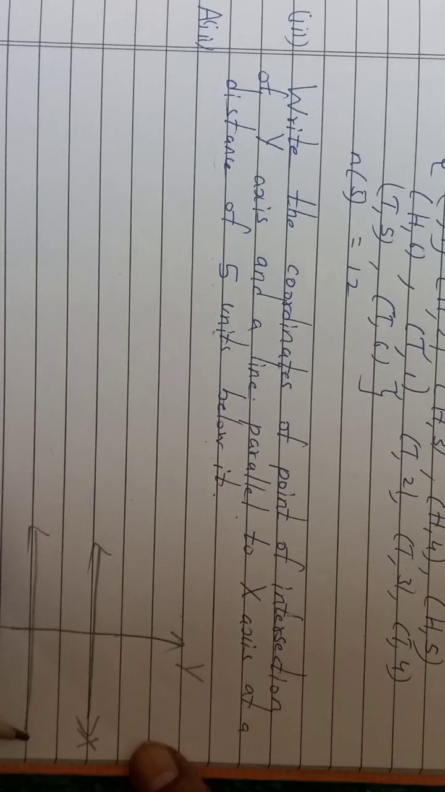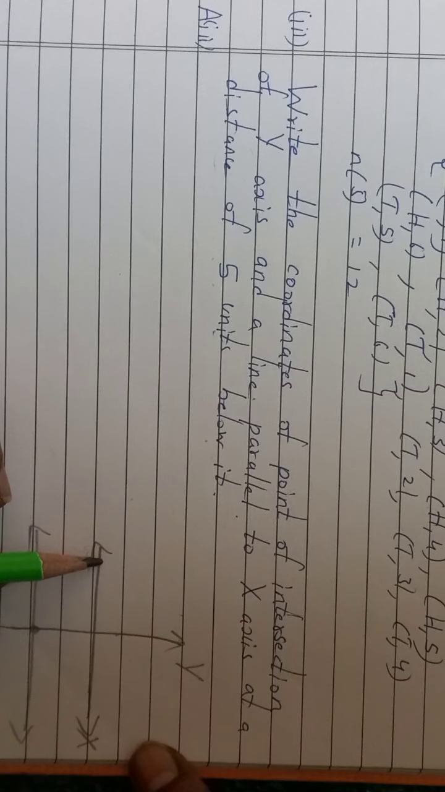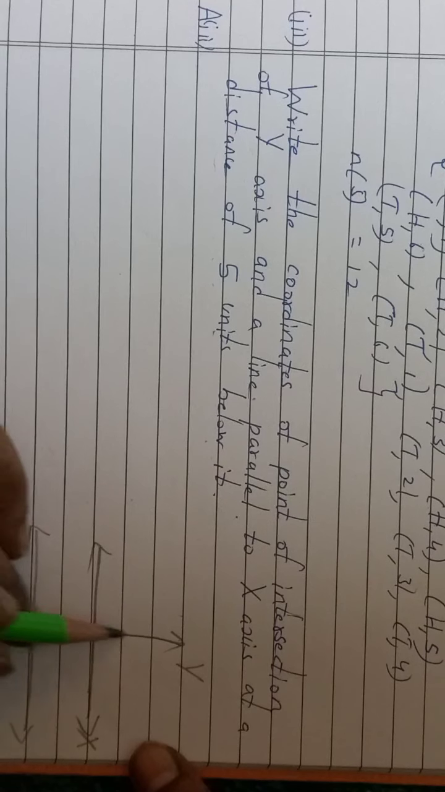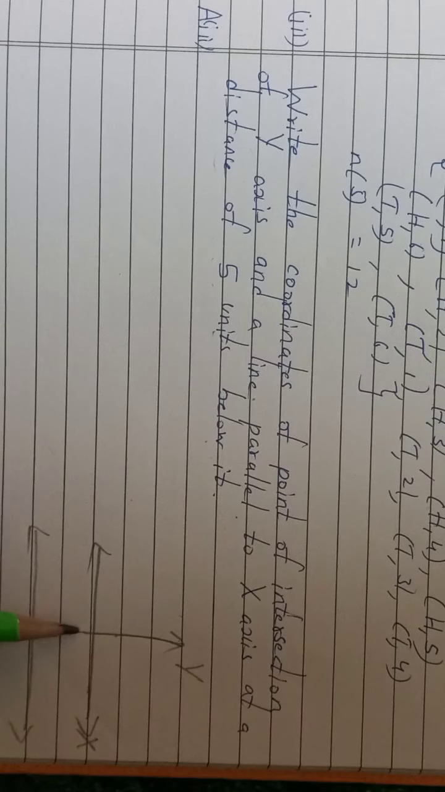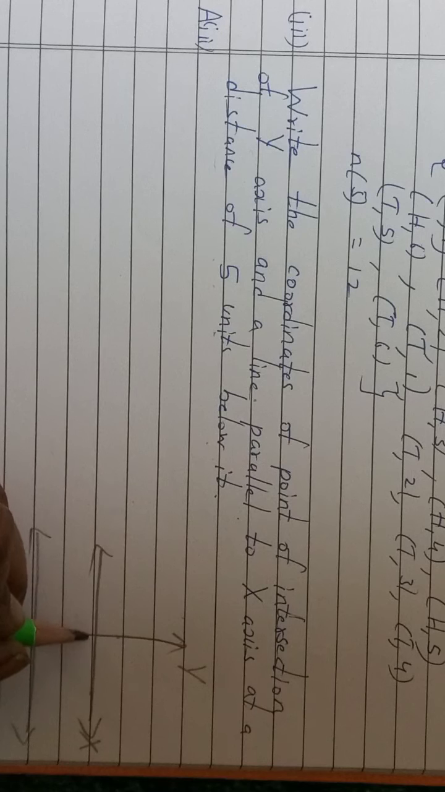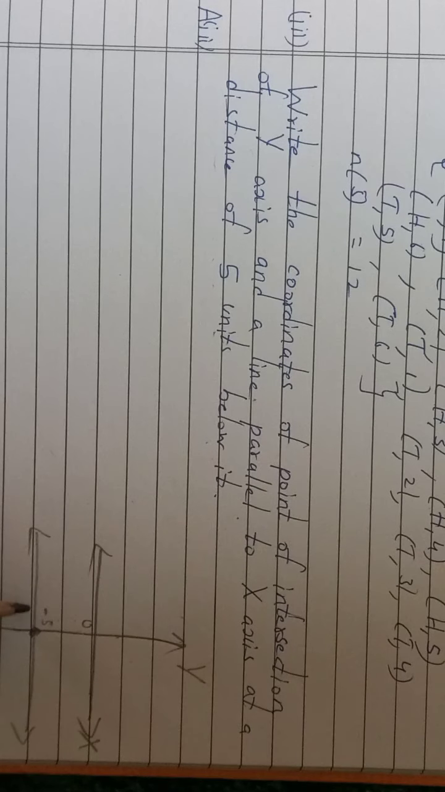So if a line here, this is the line which is parallel to x-axis and it is intersecting y-axis. So if it is intersecting y-axis, then the x coordinate at this point... suppose here this is 0, -1, -2, -3, -4, -5. 5 units below it is. So here there will be -5. So the y coordinate is -5. So just think about it and say what will be the x coordinate?